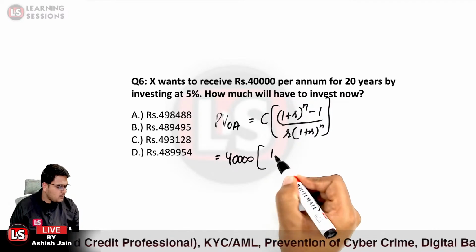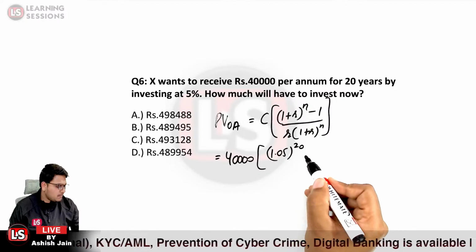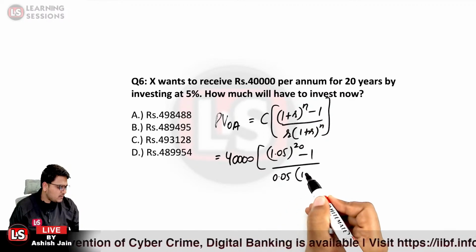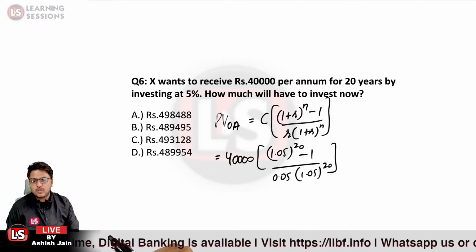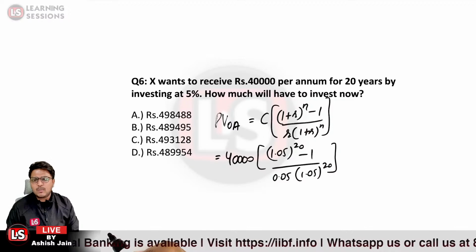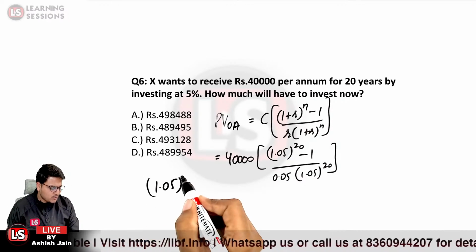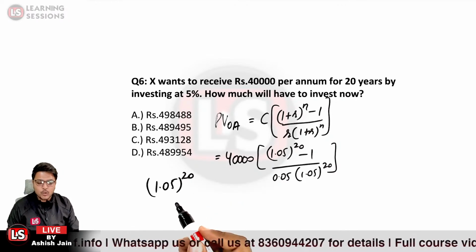So it will be 1.05 raised to power 20 because n is 20 over here, minus 1 divided by 0.05 multiplied by 1.05 raised to power 20, and further this is the value over here. Now how to solve 1.05 raised to power 20? It could be quite hectic and confusing if you press the equal to sign 19 times. As I already told you, what is the method?